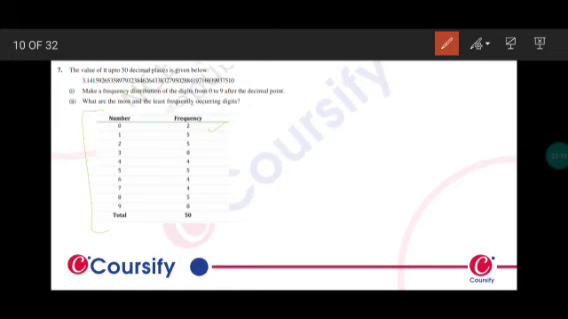So next part, what are the most and the least frequency occurring digits? So from the table we can say that least number is 0. So 0 is the least occurring digit in the 50 decimal places of pi, and the most is 9 and 3. 9 and 3 are the most frequent occurring digits in the value of pi up to 50 decimal places.